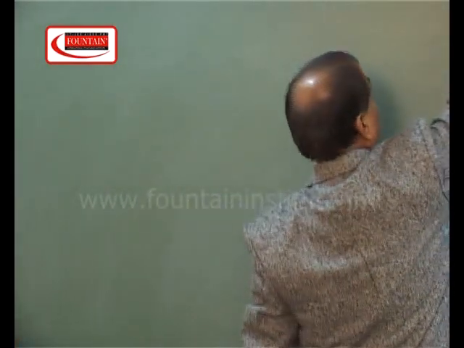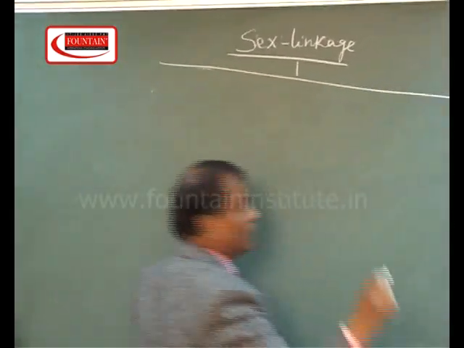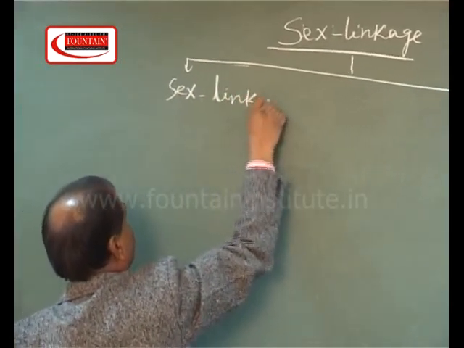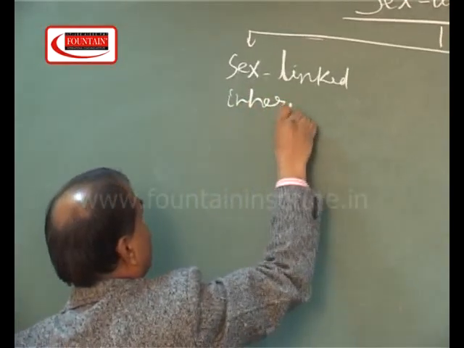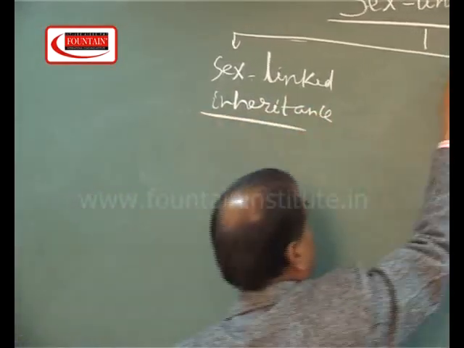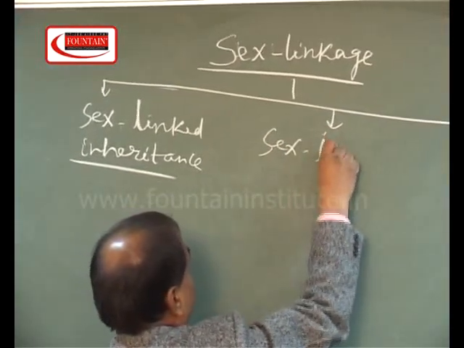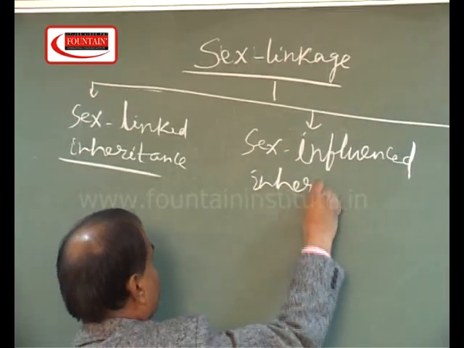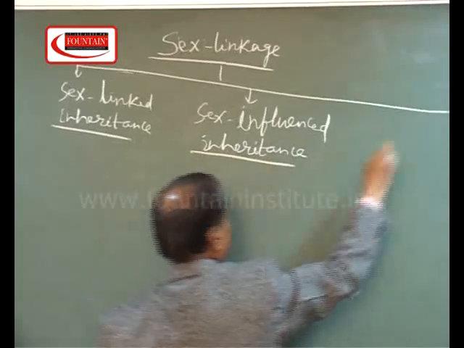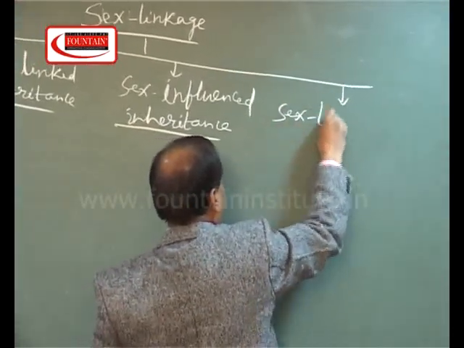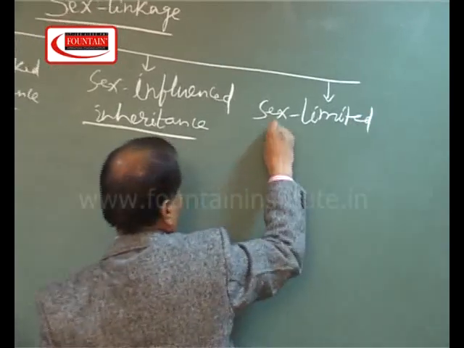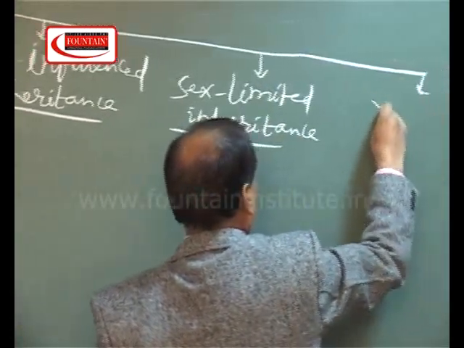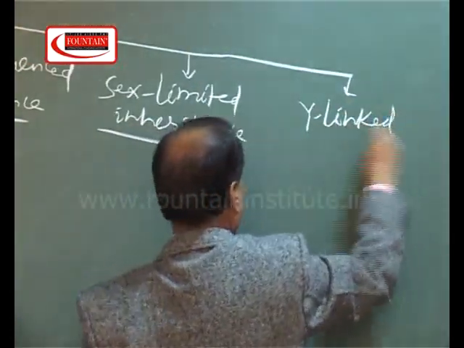Sex linkage is of 4 types. It can be divided into 4 types. These are sex-linked inheritance, another one is sex-influenced inheritance, another one is sex-limited inheritance, and the last one is Y-linked inheritance.